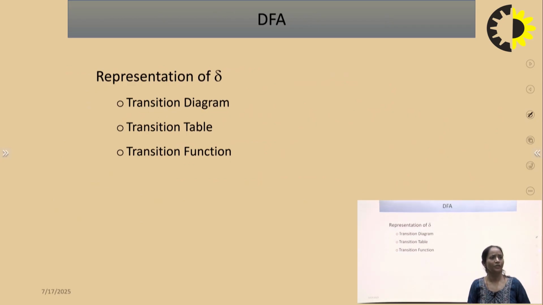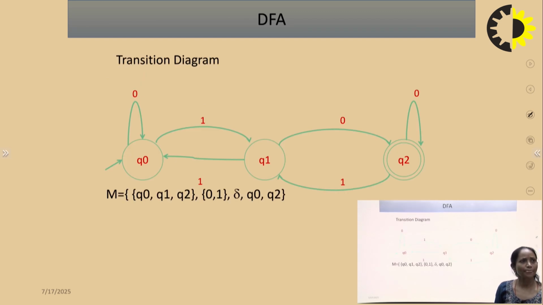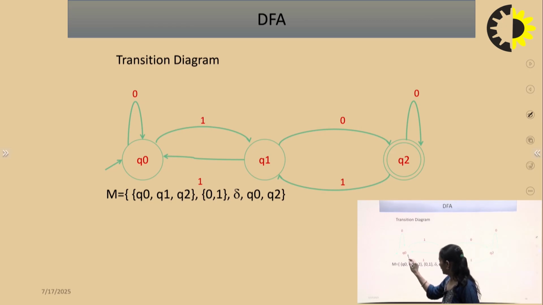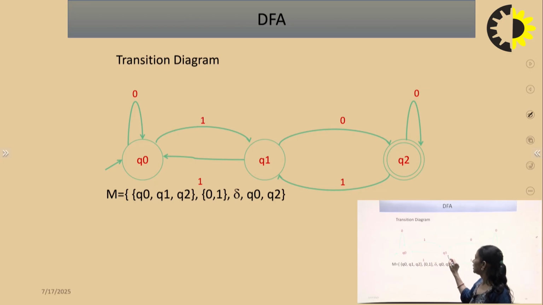The representation of the transition function can be done with the help of a transition diagram, a transition table and a transition function. So first, what is a transition diagram? If I say the state is Q0, the input symbol is 1 and the next state is Q1, this is the transition diagram.